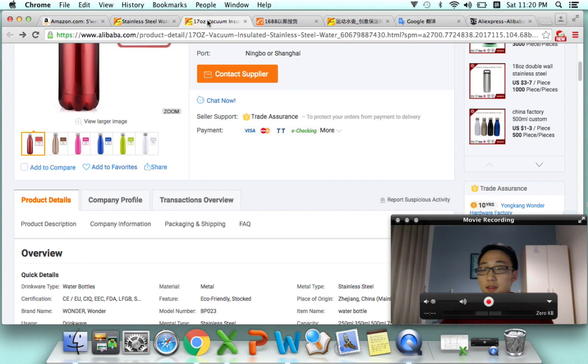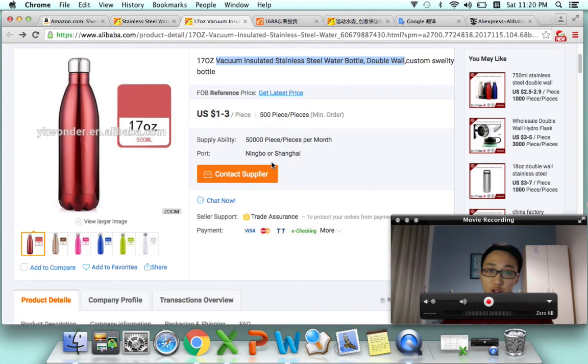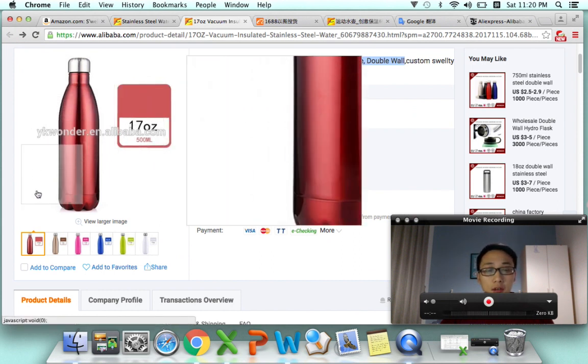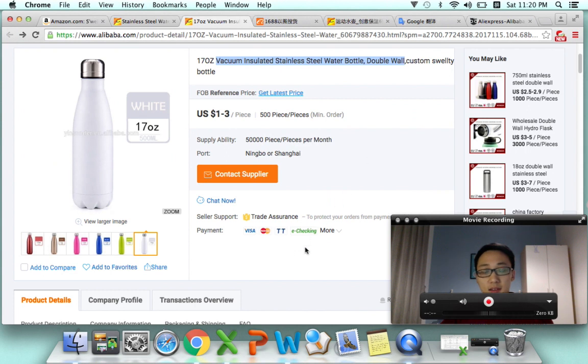So the next difference is about the handling, because as we introduced before, the Alibaba platform provides some more services for import and export, shipping, financing. So if you buy from here, they can actually do these services for you. Some of the factories can do the shipping for you. They can do other handling for you.